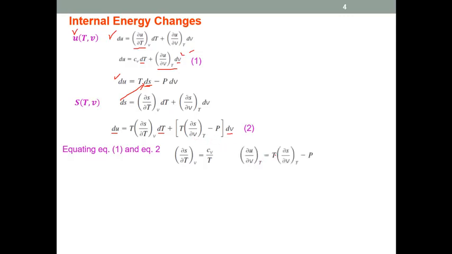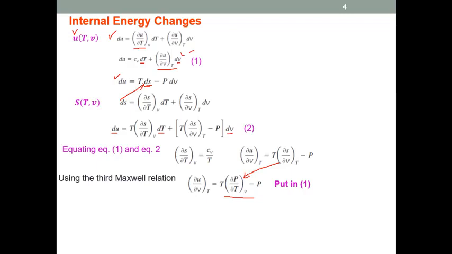So if we rearrange this term using the Maxwell's third relation, we can replace this one with this one. Then this term will be equal to T times partial P by partial T at constant volume minus P. Basically in equation 1, we need this second term. So now we have derived that second term, partial u by partial v at constant temperature. So this term can be replaced with this one.